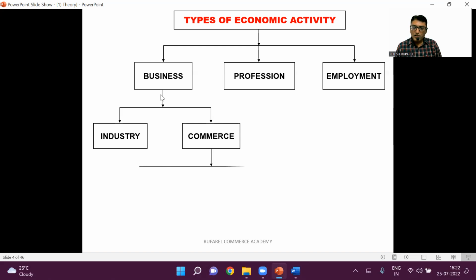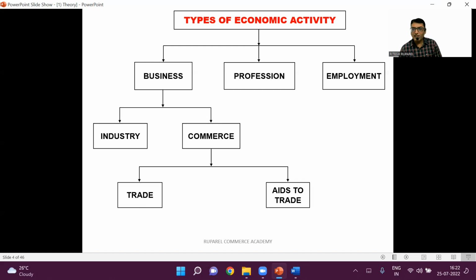Now, when we come to commerce, I hope you understand commerce is the distribution part of the industry. Commerce gets the goods distributed to the ultimate consumers. When we talk about commerce, commerce is divided into trade and aids to trade, correct? What is the job of trade? Buying and selling. Against what? Money. But when you buy a car, you might pay by check, that is banking. The seller keeps the car in a warehouse. He has to advertise. There is finance which is required. There is transportation.